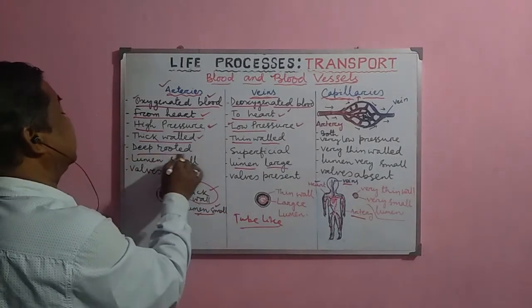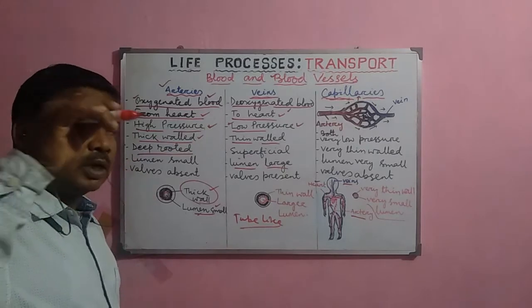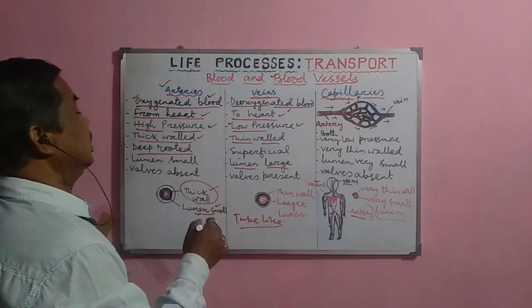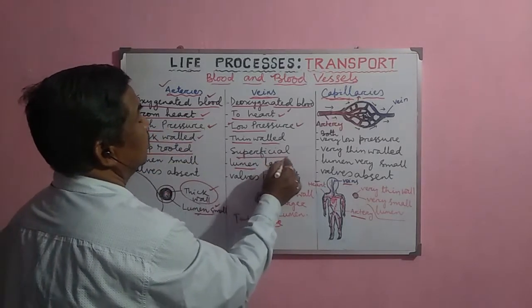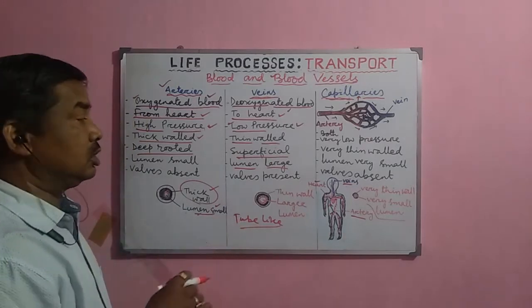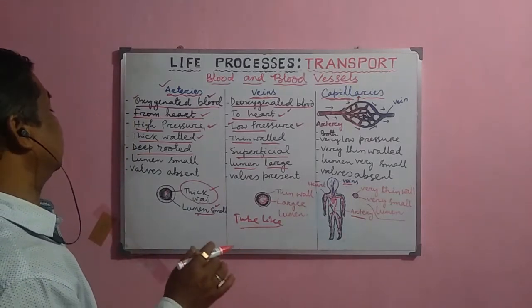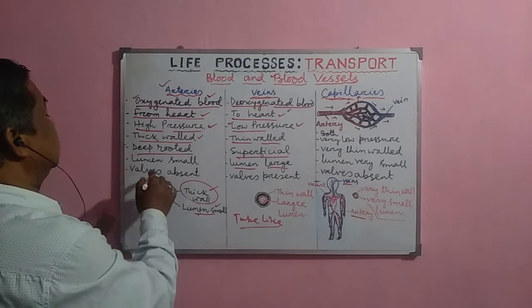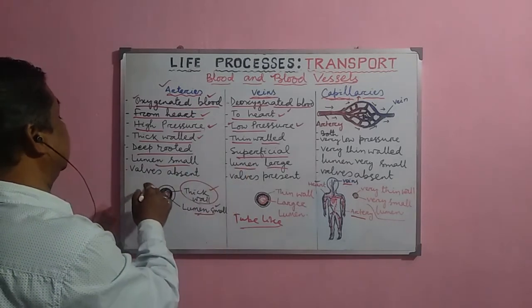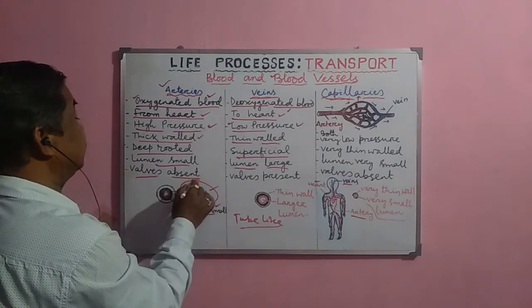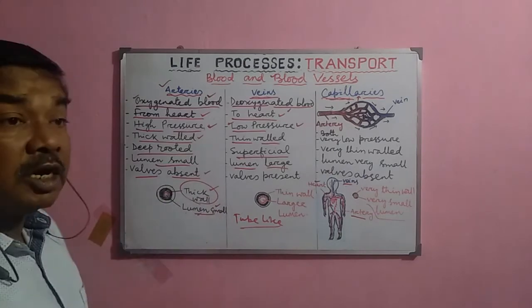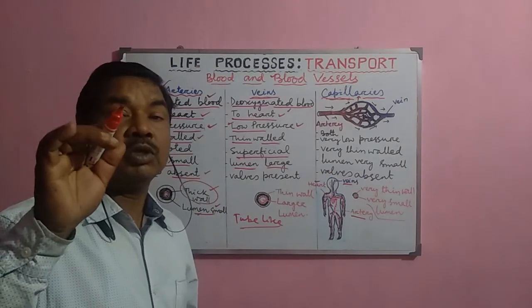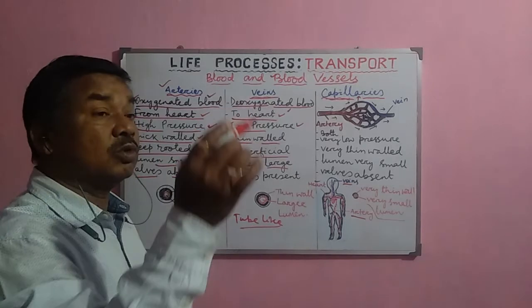Now the arteries are deep rooted, present inside the muscles, and the veins are superficial, present just below the skin, on the upper surface of the muscle. The lumen is small in arteries and large in veins, and the valves are absent in case of arteries, because the blood flows with high pressure from the heart to all parts.